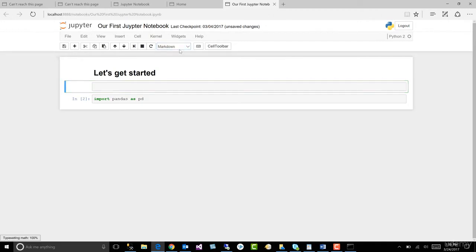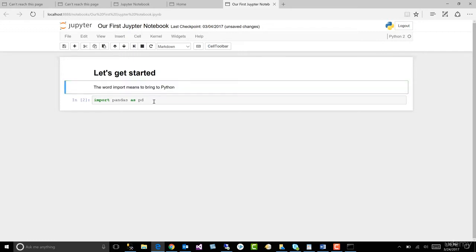Now we can type something else in here. Let's type in some more documentation. The word import means to bring in, to bring a library into Python. All right, Shift Enter. And there we go.